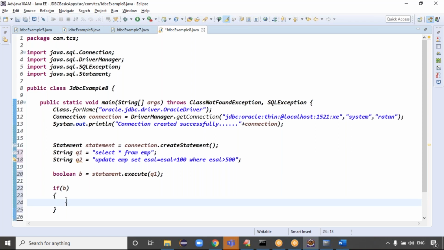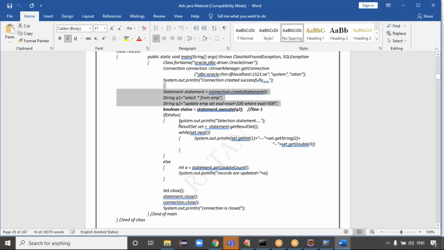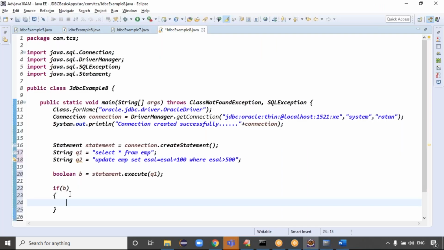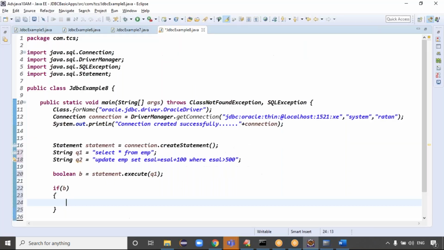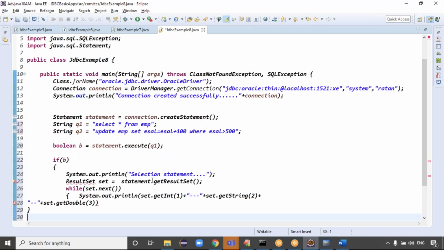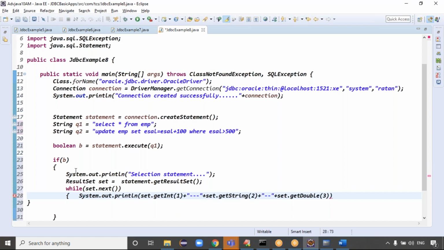True means what? Tell me, guys, what it will do here. The result set object you have to process, right? Yes or no? We have to get the result set object. That's what, guys. Now, to get the result set object, the statement has one method directly, the getResultSet method, guys. Your statement object directly contains a method to get the result set object. Okay. Now we are getting the result set object, guys.